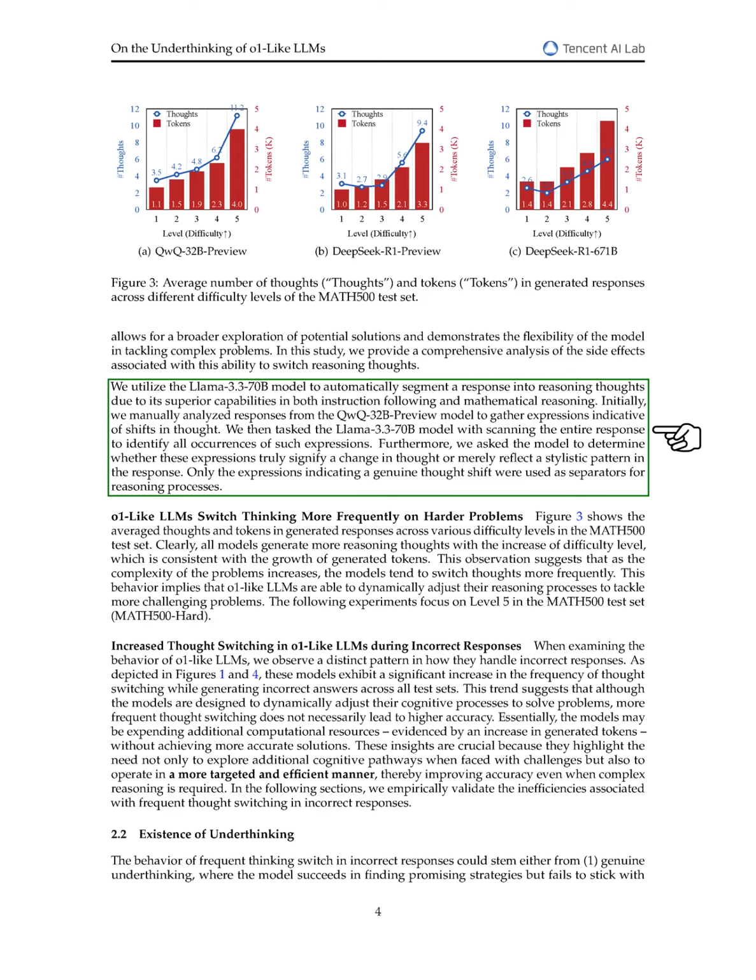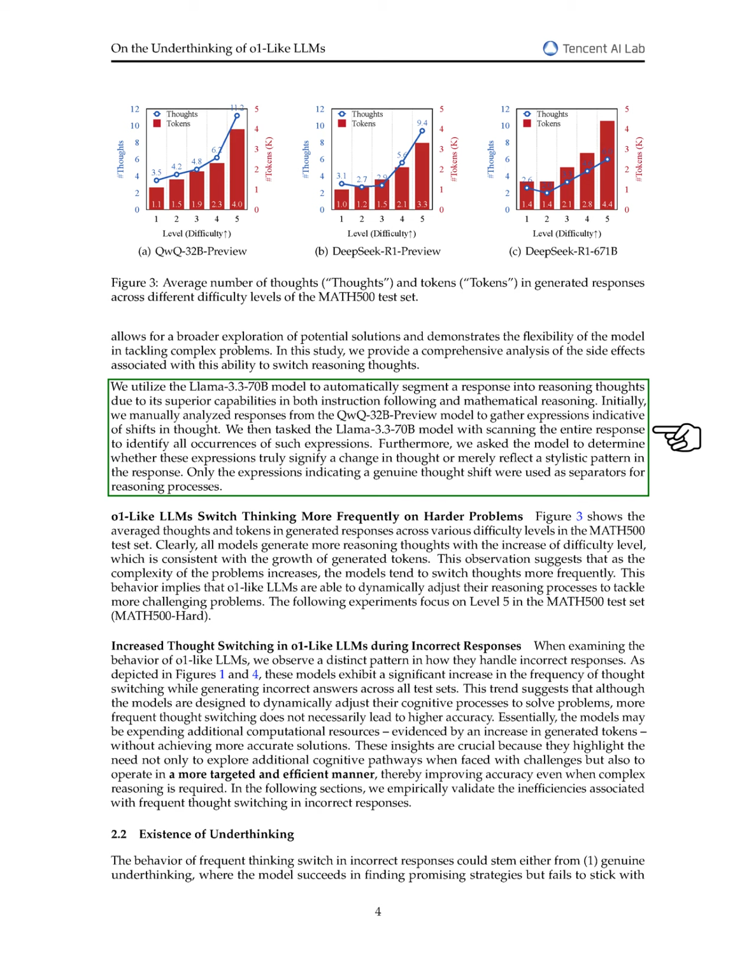We analyze the side effects of this thought-switching ability using the Llama 3.3-70B model, which excels in following instructions and performing mathematical reasoning. Initially, we manually reviewed responses from the QwQ-32B-Preview model to identify expressions that indicate shifts in thought. Then, we had the Llama 3.3-70B model scan the entire response to find all such expressions and determine if they truly indicated a change in thought or were just stylistic. We only used expressions that genuinely signified a thought shift as separators in our reasoning processes.